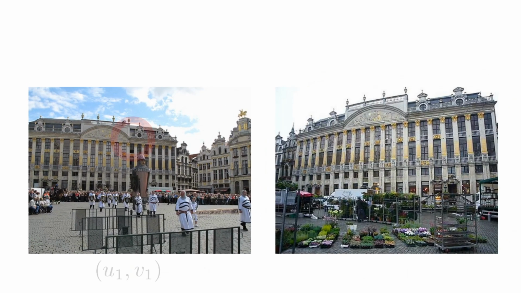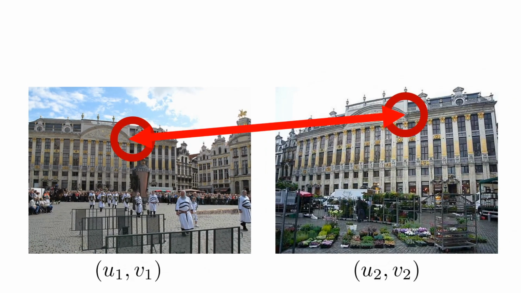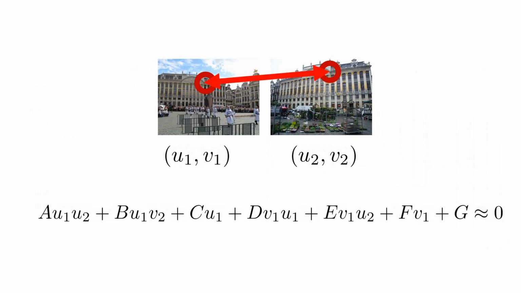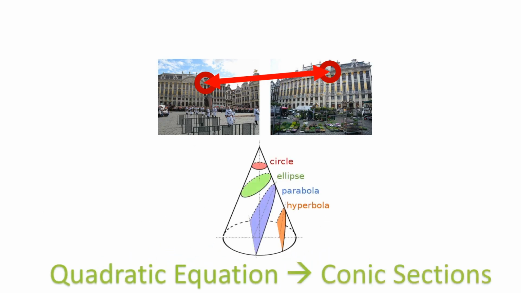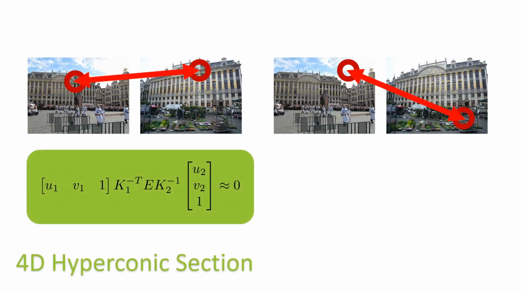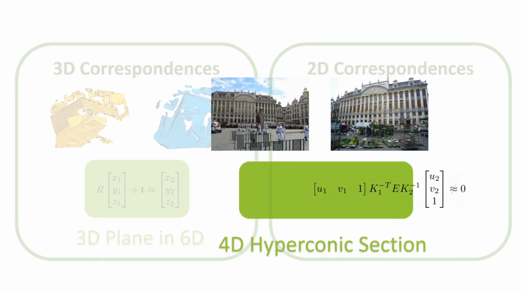Similarly, let uv1 and uv2 be a correspondence. A correct correspondence will satisfy the epipolar constraint. If we expand the equation, we get a quadratic equation. The solution of the quadratic equation forms an ellipse, parabola, or a hyperbola, and these are known as conic sections. Thus, the 2D correspondences that satisfy the constraint will lie on the 4D hyperconic section, and others will be noise.